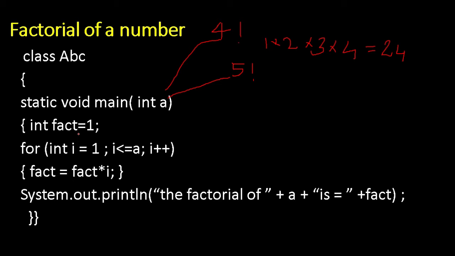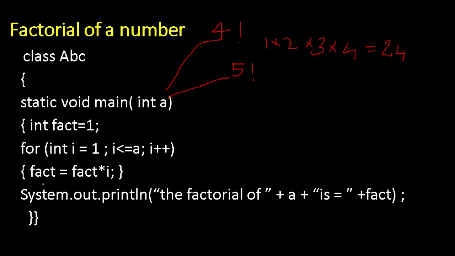Okay, see, to get the factorial we need to multiply. Suppose my input is 4, then how many numbers do you need to multiply? 1, 2, 3, 4. So the loop should run from 1 to the number. Which is our number? At present I am considering 4 only. So 1 to 4 it will run. I am taking the input as 4, that's why it will run up to 4.